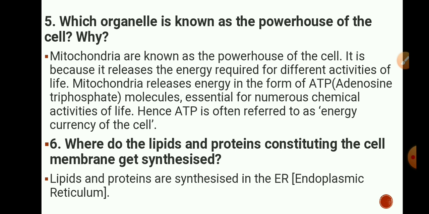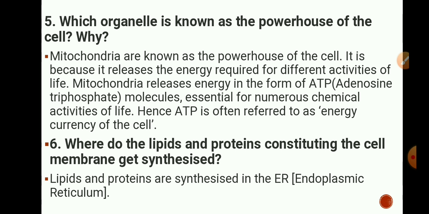Mitochondria are known as the powerhouse of the cell because we require energy for various activities, for different chemical activities also, and in the mitochondria energy is stored in the form of ATP, adenosine triphosphate molecules.